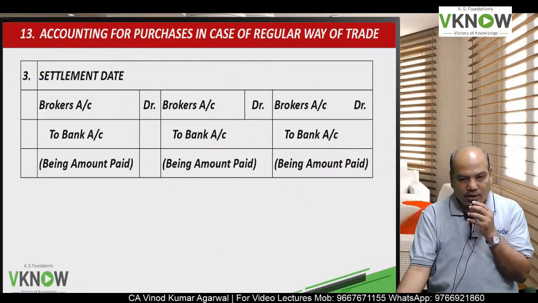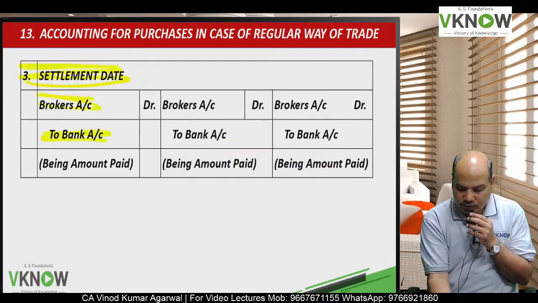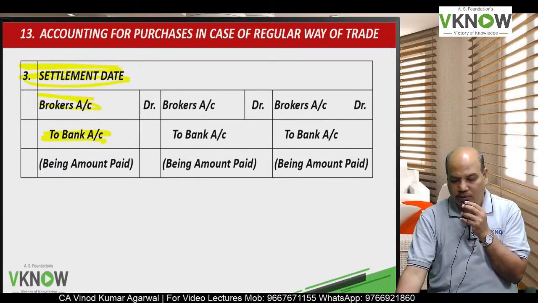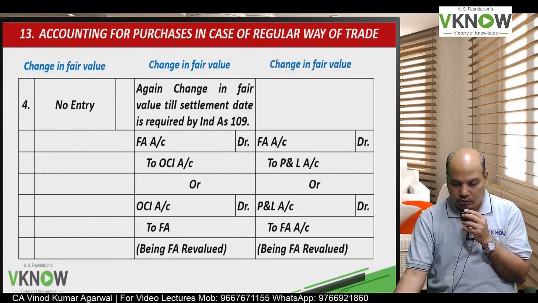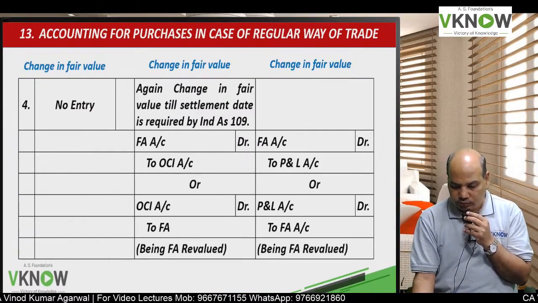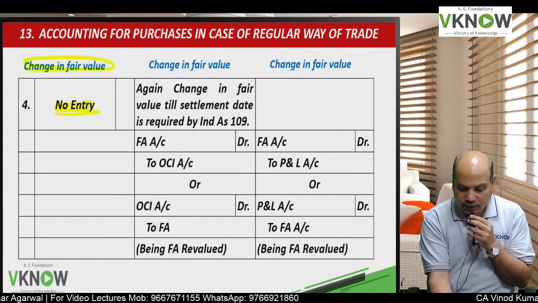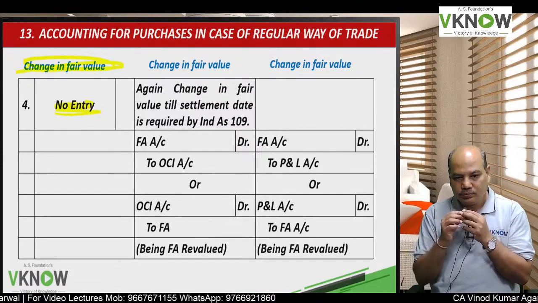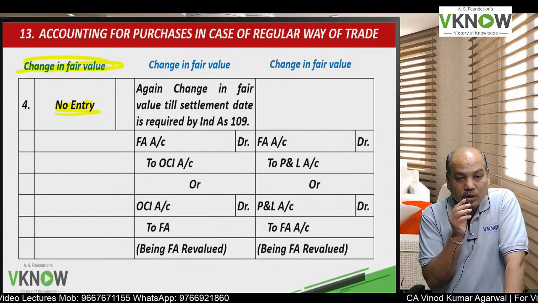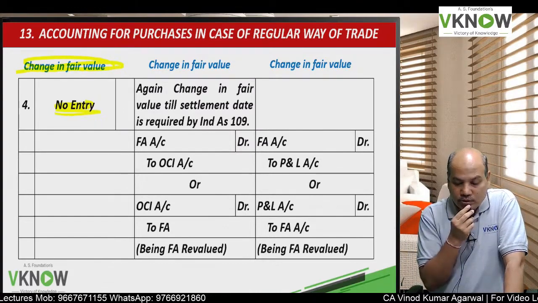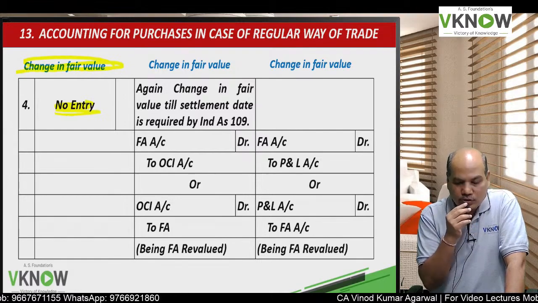Now next is on settlement date. On settlement date, in all the three cases, the entry will be broker account debit to bank account, being amount paid. Then on settlement date, if there is a change in fair value and if the instrument is amortized cost, no entry for change in fair value, because the first column is amortized cost.